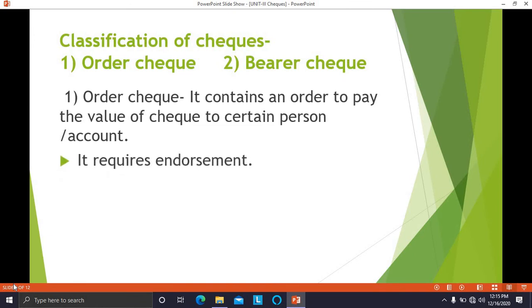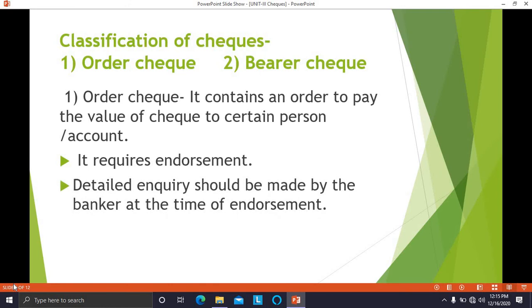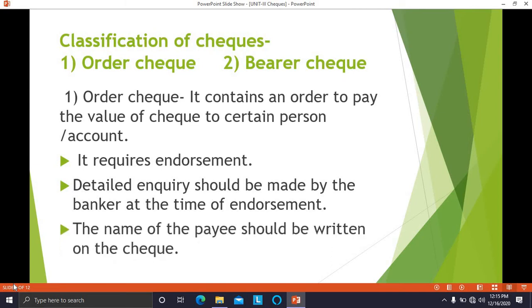Which are the requirements of order check? It requires endorsement. It has to be signed by the maker of the check or drawer of the check. Detailed inquiry should be made by the banker at the time of endorsement. So the banker has to make the detailed inquiry whether that signature is genuine or not. The name of the payee should be written on the check. Payee means the person in whose favor the check is drawn. That person's name has to be written on an order check.